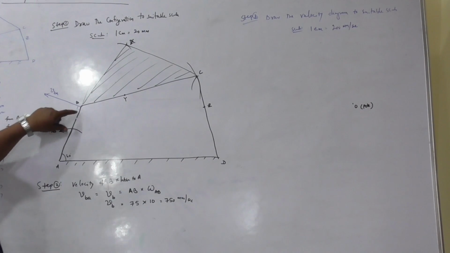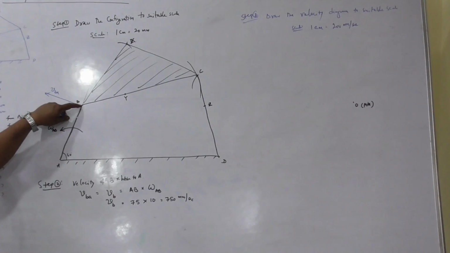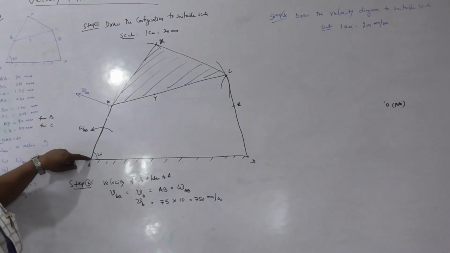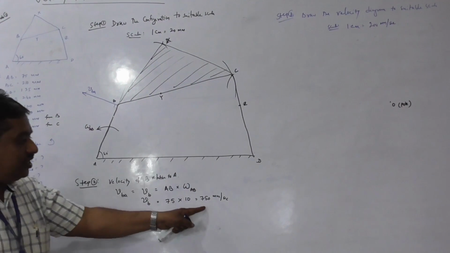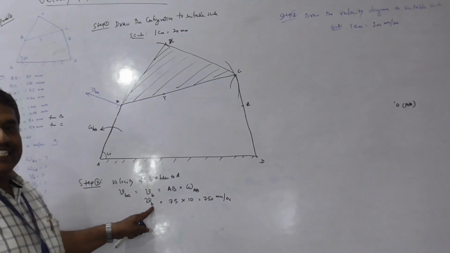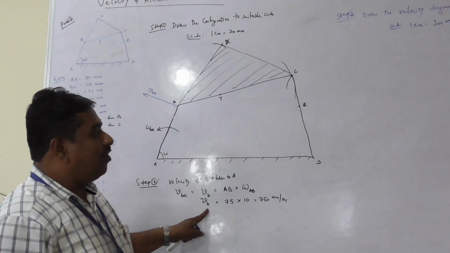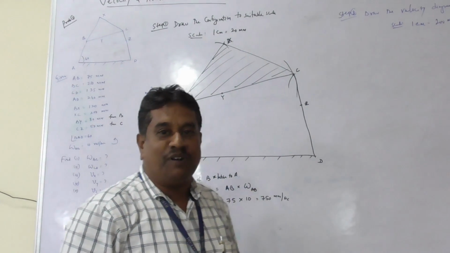Now consider the link AB. Velocity of B relative to A is perpendicular to AB. Direction I know, magnitude I also know. VB is the absolute velocity. Therefore, all absolute quantities start from the pole.